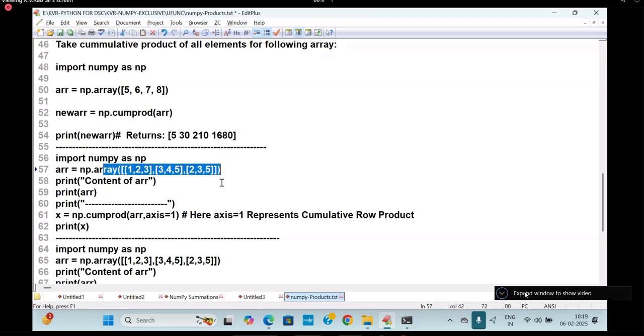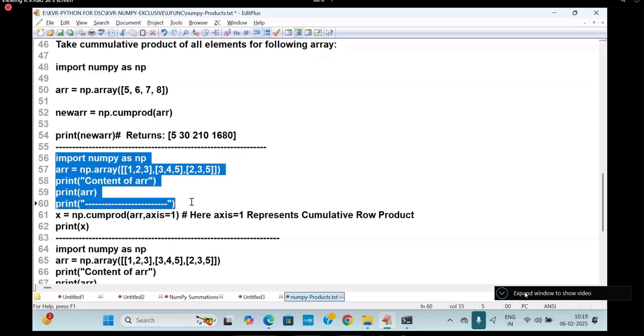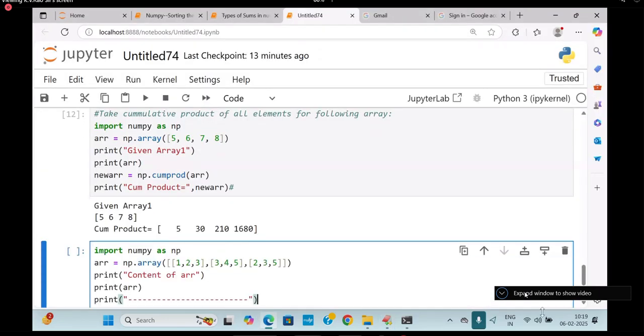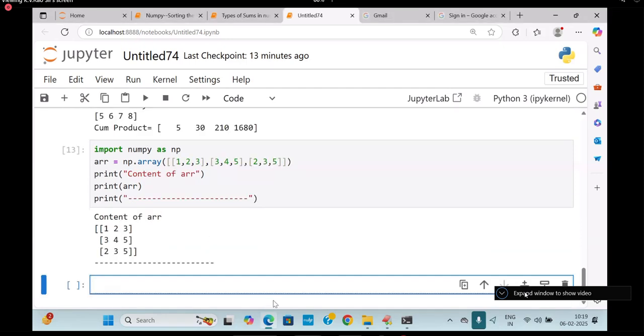This is my array. What matrix is it? 3 by 3. Inner list, 3 by 3. Check it once, online students. See that, this is called 3 by 3 or not?